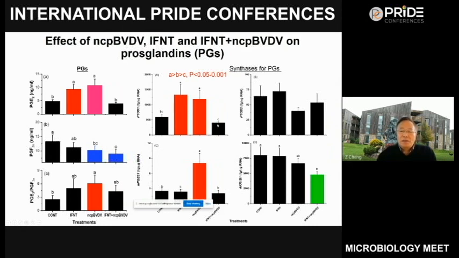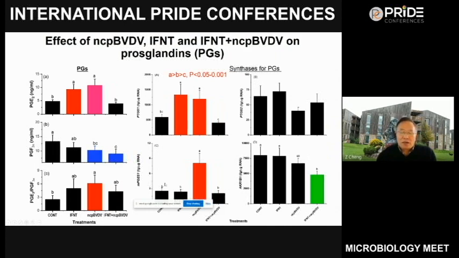In the cells infected with BVDV, the stimulatory effect of interferon tau was lost and neutralized, so there are no differences between the control and interferon tau plus NCP BVDV. For COX2, the effect of treatment is very slight.